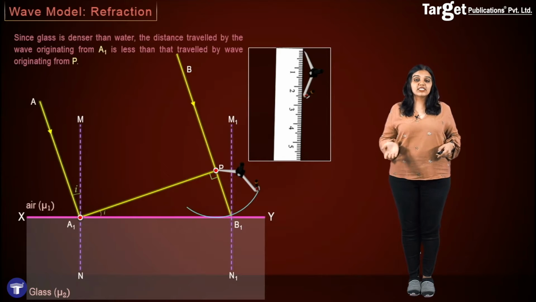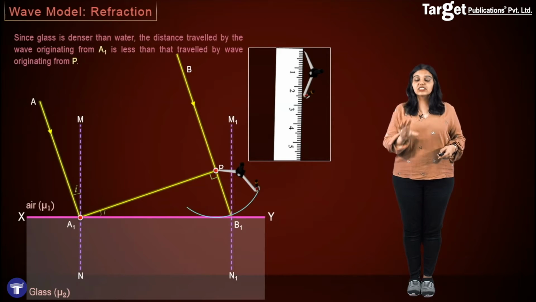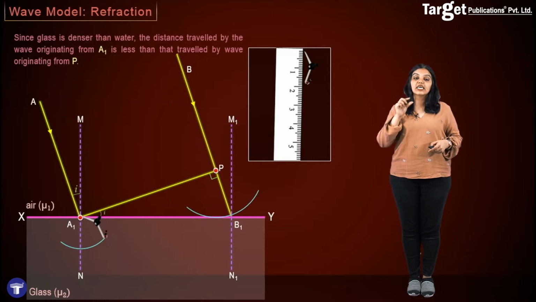Since this is a qualitative analysis, I will reduce the distance in my compass and draw a smaller hemisphere inside